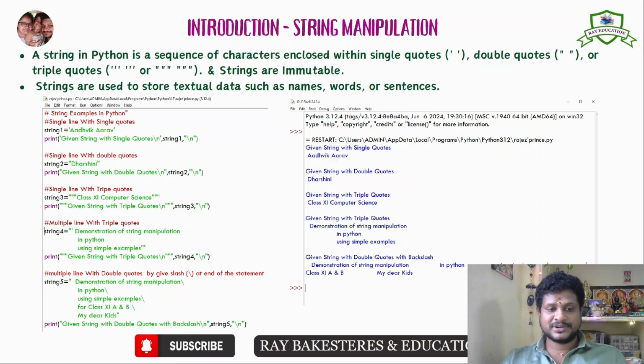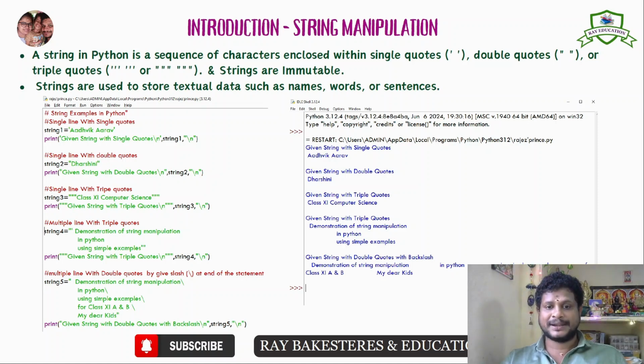So what is the difference between a multi-line string with triple quotes and a multi-line string with double quotes? If it is a multi-line string with double quotes, each line must end with a backslash. But if it is a multi-line string with triple quotes, once we initialize the triple quotes we can give 5 lines, 10 lines or n number of lines, and at the end we close it with triple quotes. So this is the simple difference between multi-line with triple quotes and multi-line with double quotes using a slash. See the output for all this.